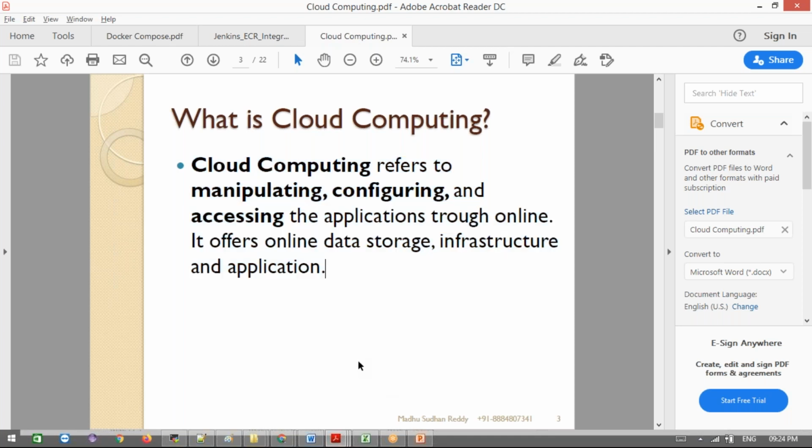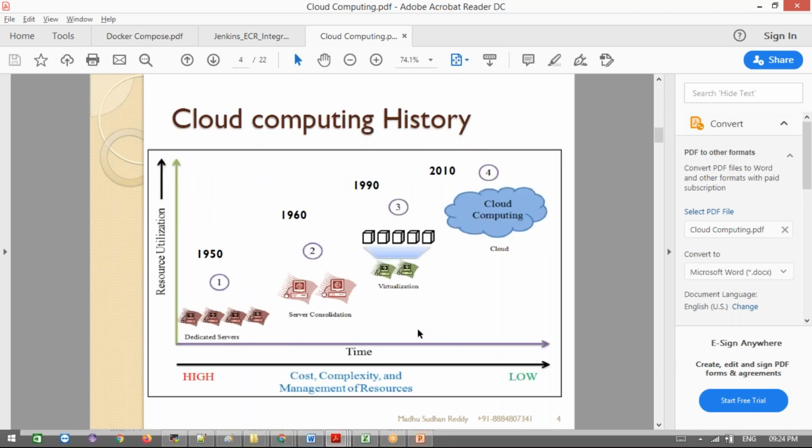Cloud computing is a concept, meaning there is some resource we are accessing over the internet. That's it. It can be any device: mobile, laptop, tablet, whatever it may be. We are going to access the resources over the internet, with just a single click sign in. That's how we operate these things.